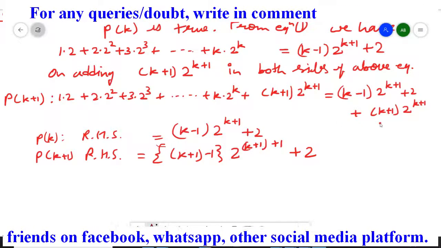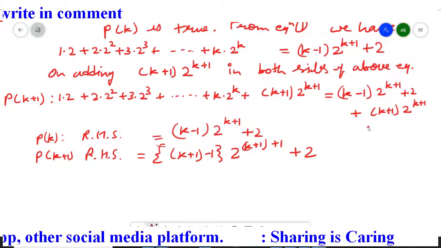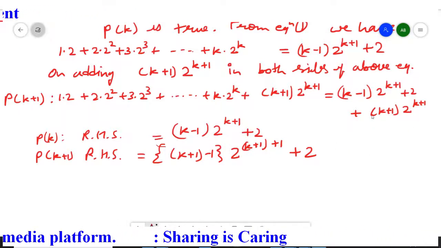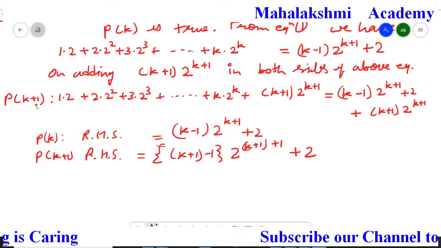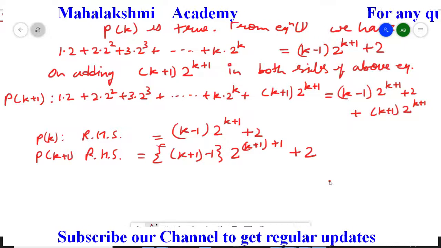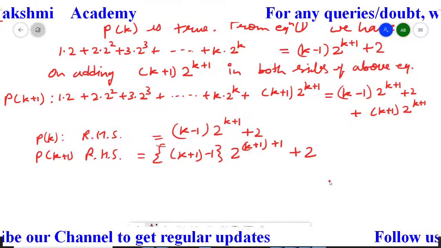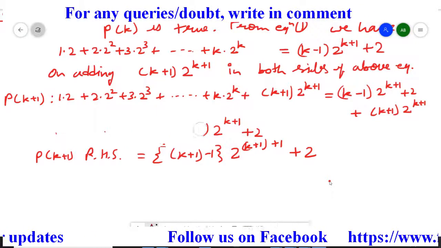So now we will work for that, and this left hand side we will keep as it is, there is no problem. So the right hand side only we have to solve, so that the right hand side should come in this format, then only we can say that Pk plus 1 statement is true whenever Pk statement is true. So we will erase it. I have done this only to explain to you. So I hope it's clear in what format we need the right hand side.